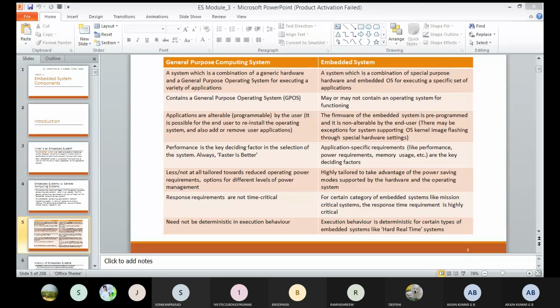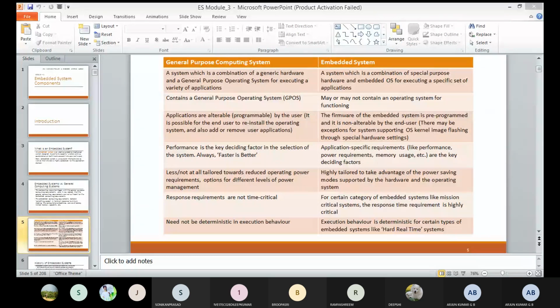It can take advantage of the power saving modes supported by the hardware and operating system, whereas the general purpose system is less tolerant towards reducing operating power. That's why power consumption in the general purpose computing system will be more and in the embedded system very less.